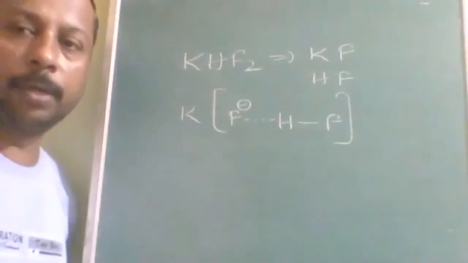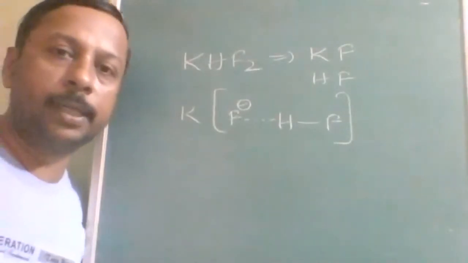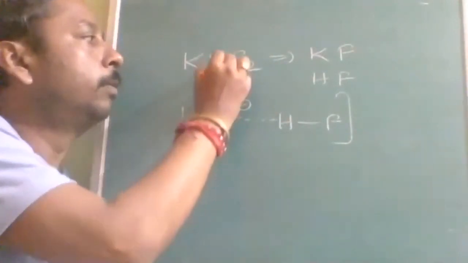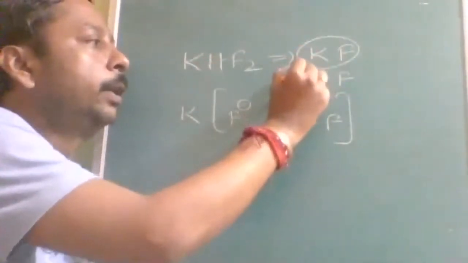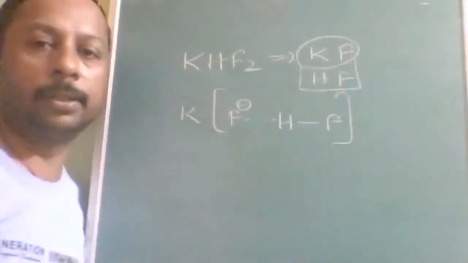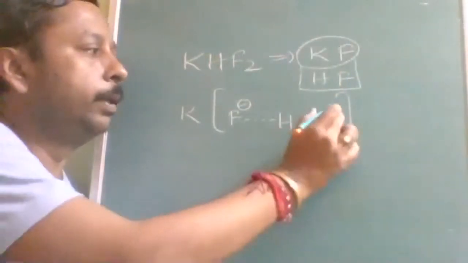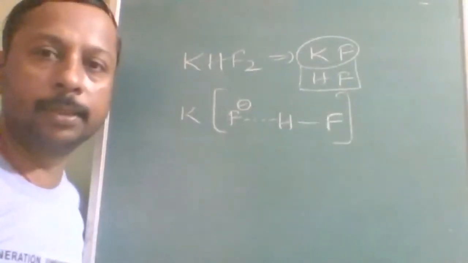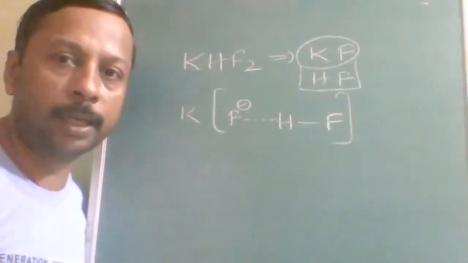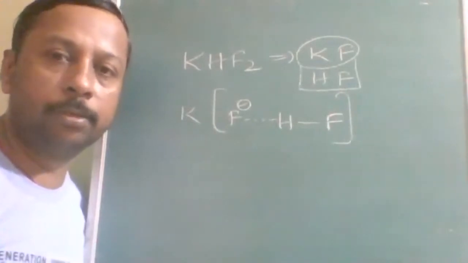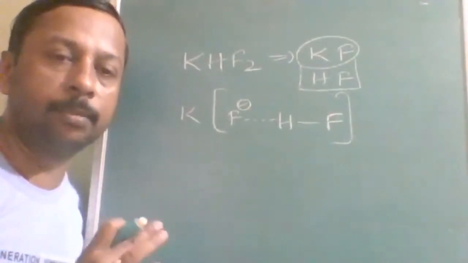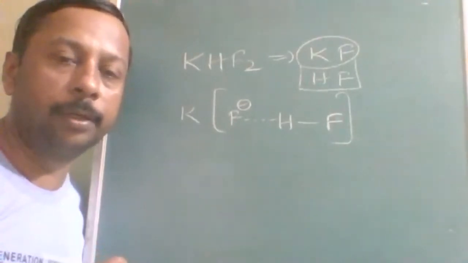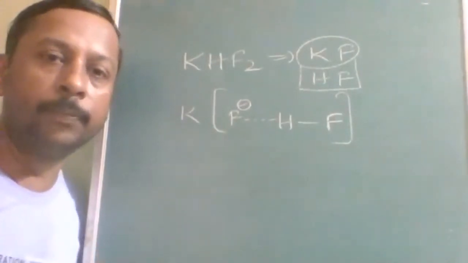Okay, the most important compound and important question is KHF2. Actually, KHF2 is an additive compound. 1 mole of KF is added with HF. Already we have studied in chemical bonding that fluorine has the greater tendency to form hydrogen bonding. 6 molecules can be clubbed together. How many molecules? 6 molecules of HF can be clubbed together.